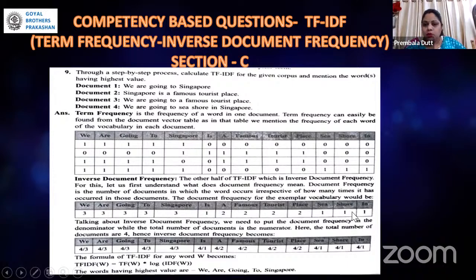Now to calculate the inverse document frequency, if I say that 3 times it has occurred out of 4, what will you write? 3 by 4. But since it is inverse document frequency, you will write 4 by 3. That means the reverse of 3 by 4. Likewise, you will write for every one of these. And then this is the formula given over here. And you will have to use a log table definitely. And you must have been oriented how to use it. And then you can write the correct answer.